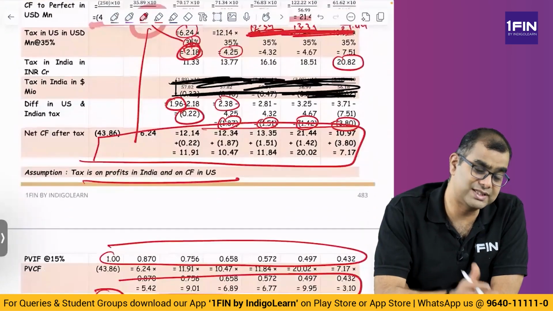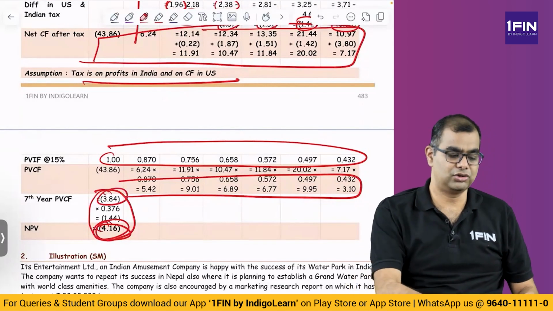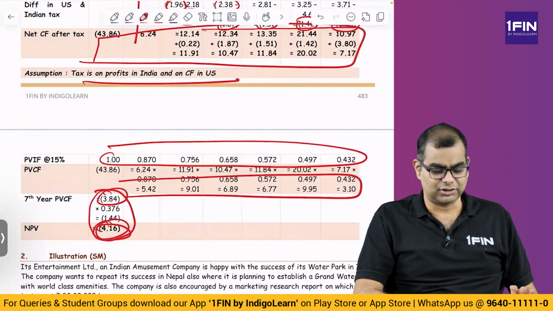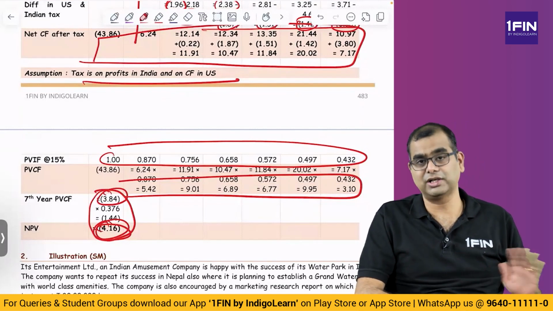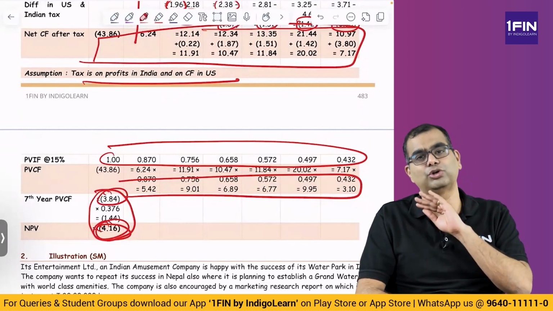So you have to compute even the 7th year's cash flow and then arrive at an NPV. So please remember this 7th year cash flow also has to be computed. This is a very tricky, painful, long problem, which I would strongly suggest not to do in the exam, because there is scope for too many assumptions and too many mistakes.